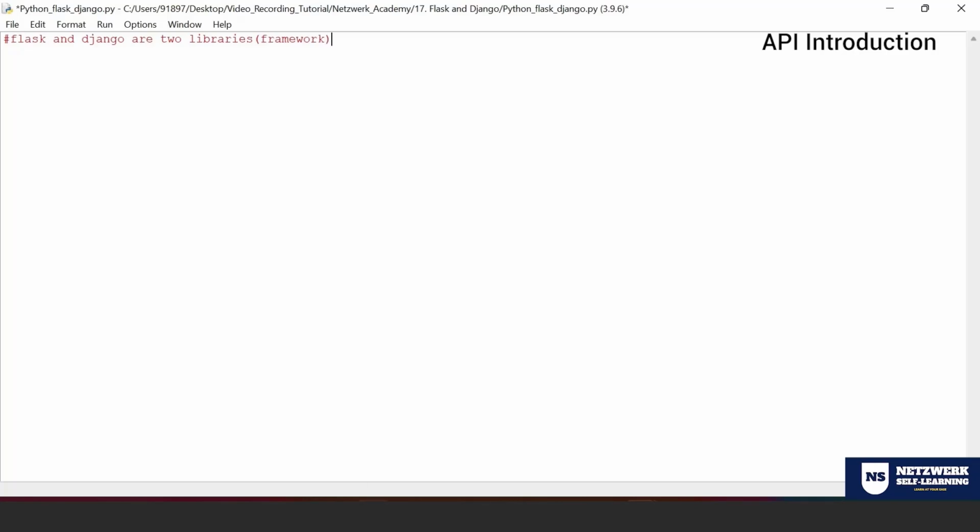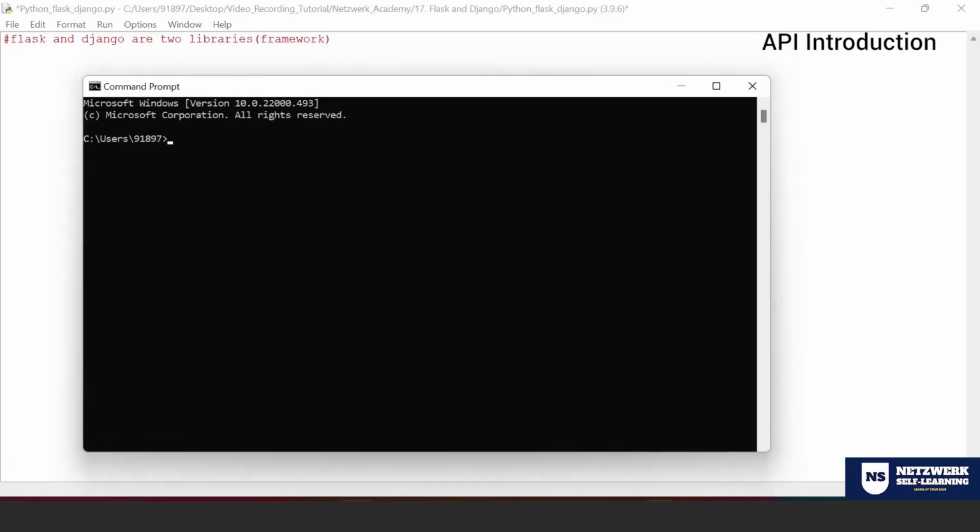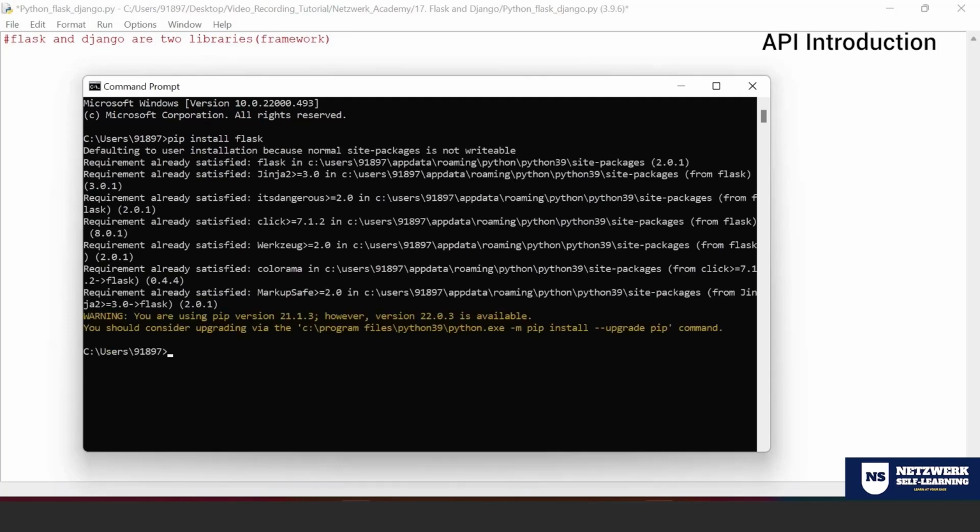How do you do it? Just open a command prompt, type pip install Flask. Since Flask is already available in my system, it says there is no need for me to do the installation again. That means the requirement is already satisfied.